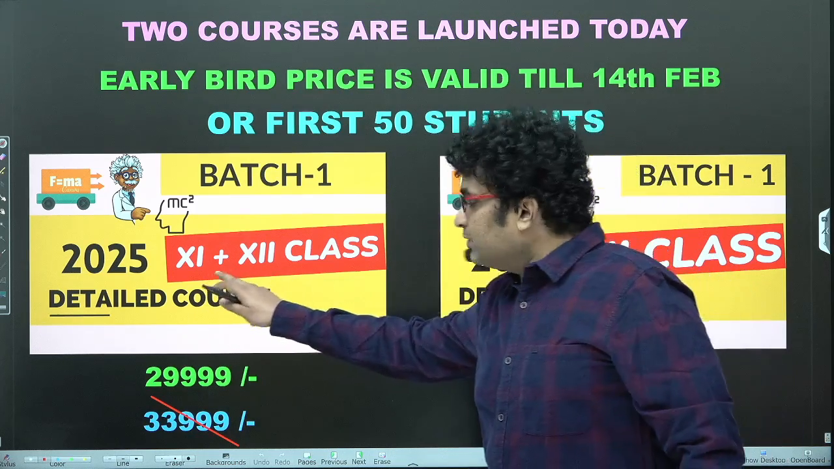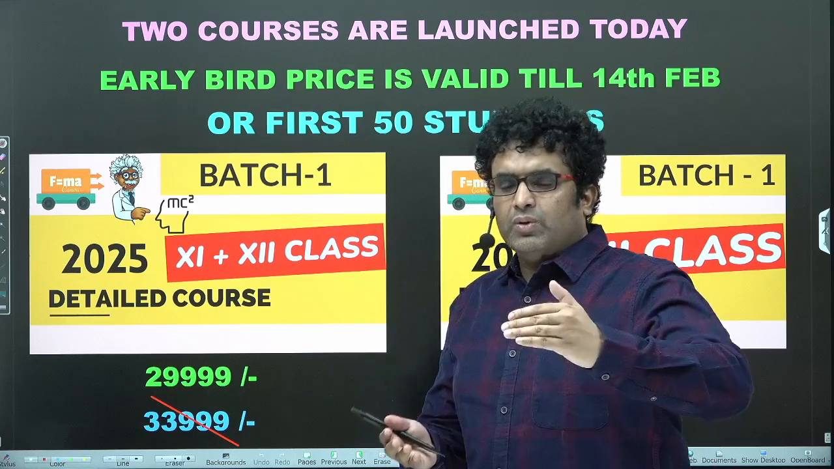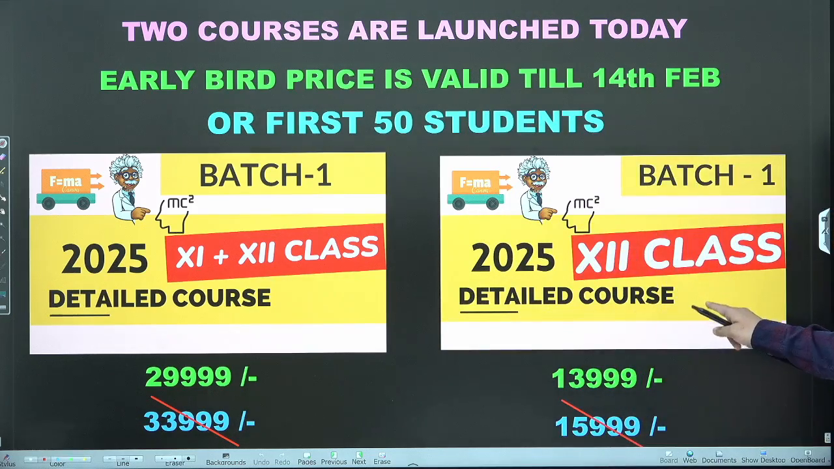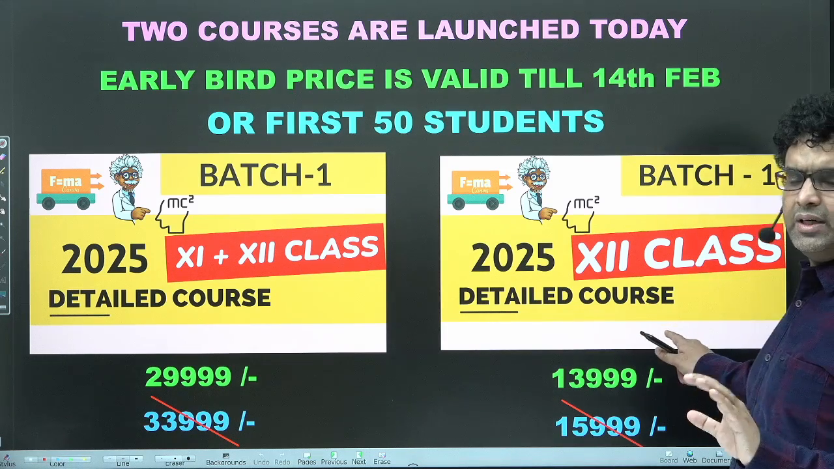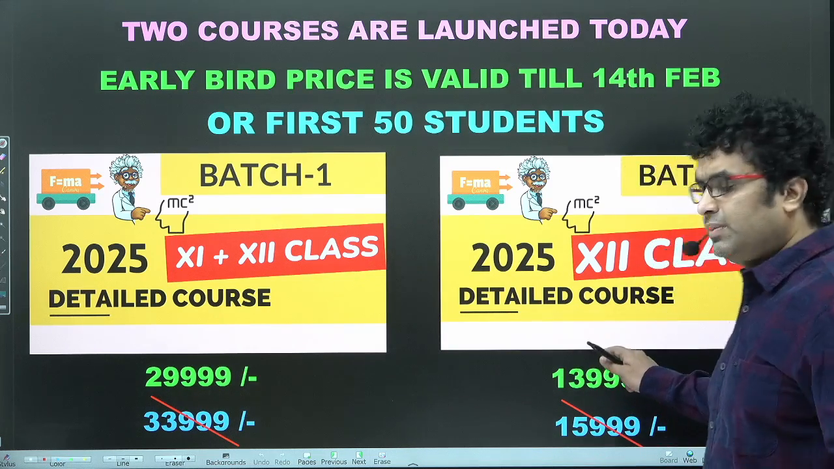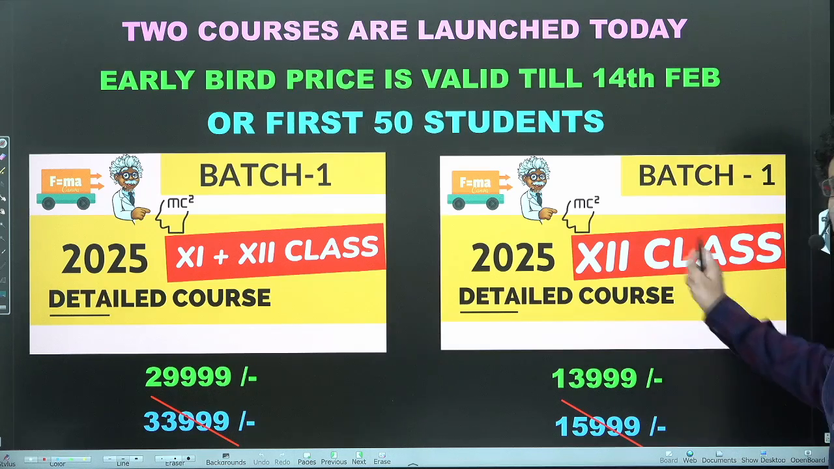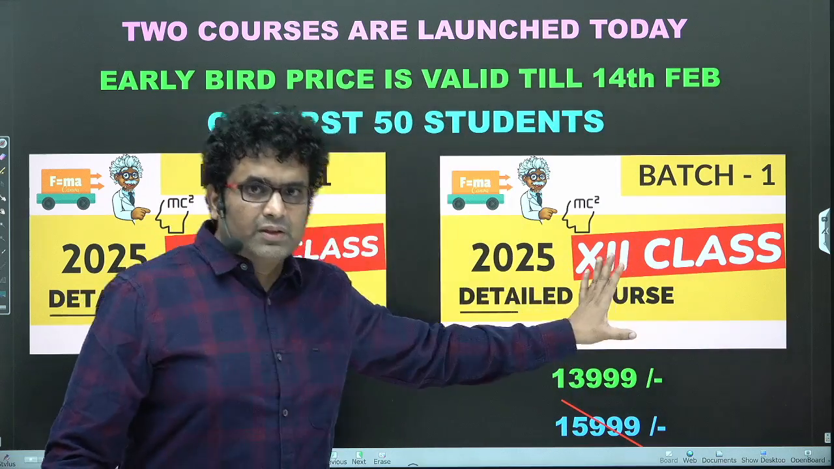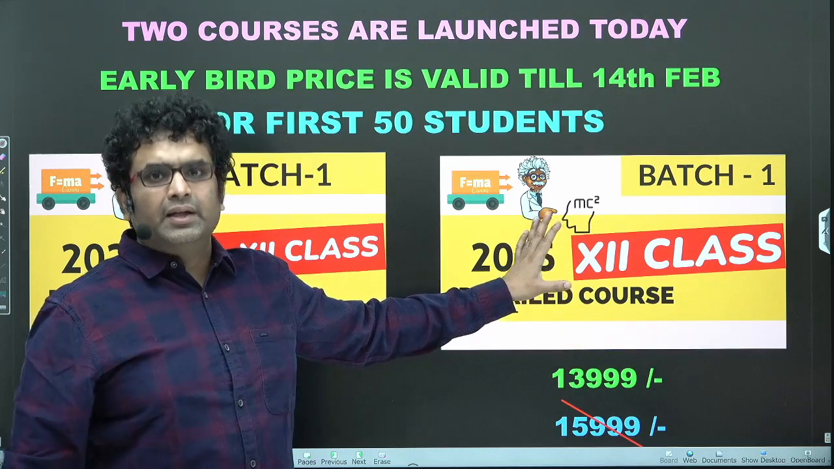Actually, the 11th syllabus would be of a much higher amount or quantity as compared to the 12th always. Whereas the 12th course will have only the 12th class syllabus, starting from electrostatics, ending at modern physics, including the new syllabus. And that is going to be somewhere around 25 weeks. And if you are opting for only 12th, starting from February 19th, that's our course start.